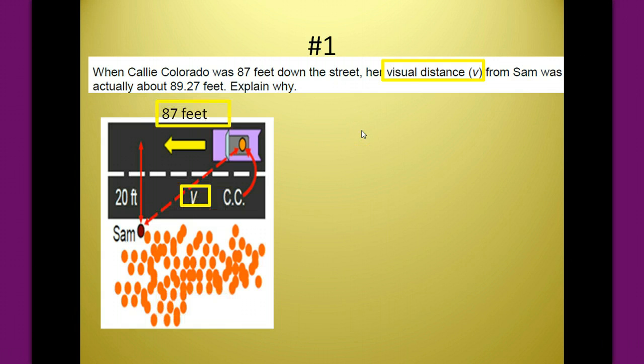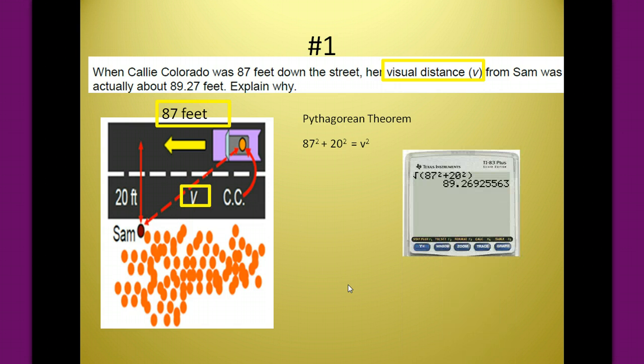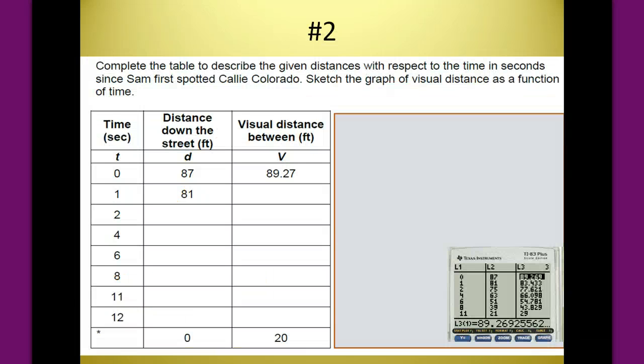So 87 feet is that distance down the street, and I hope at this point you're noticing that if I have an 87 feet distance this direction and a 20 feet distance this direction, we have a Pythagorean theorem relationship. Then use those two leg lengths to find the hypotenuse length, which happens to be the visual distance here. And that comes out to be 89.27 feet. You would need to take a moment, maybe after the video is done, to explain why that is the case.